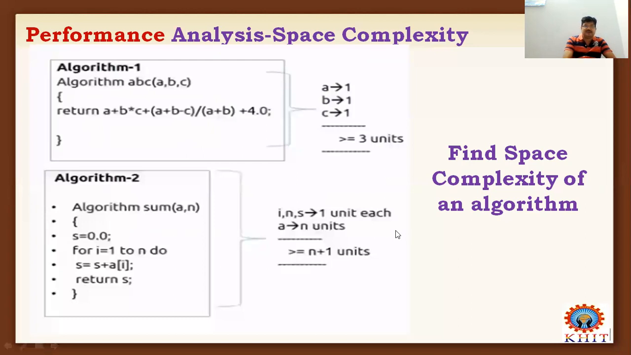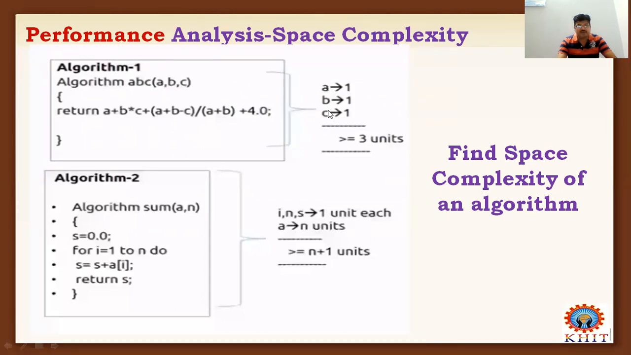Now friends, let us find the space complexity of the given algorithm in this format. How will we solve the space complexity of an algorithm? Now we will see in this format only. Here there are three variables. Consider the first algorithm. How many variables are there? A is one variable, B is another variable, and C is another variable.